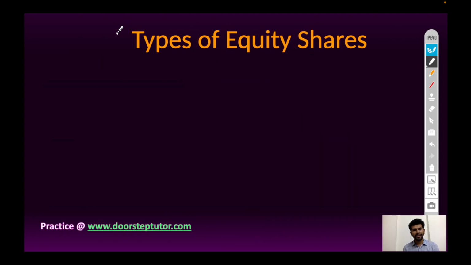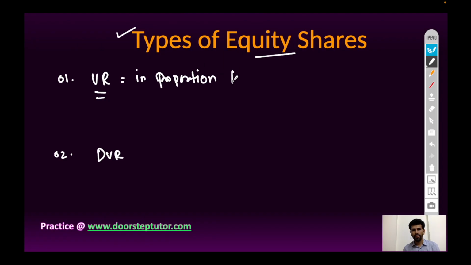Now let's discuss the types of equity shares. There are two types of equity shares: equity shares with normal voting rights and equity shares with differential voting rights. In case of normal voting rights, the voting right of an equity shareholder is in proportion to his holding.